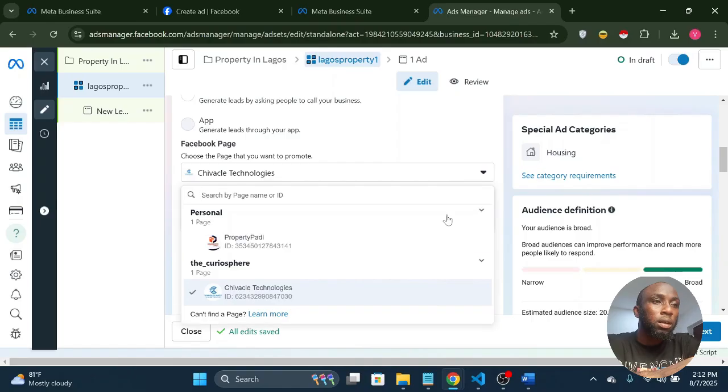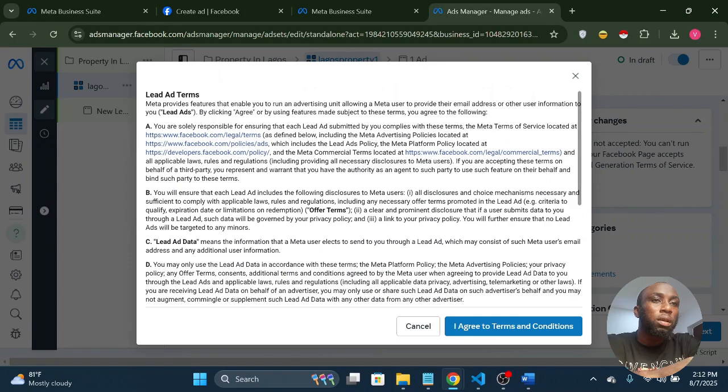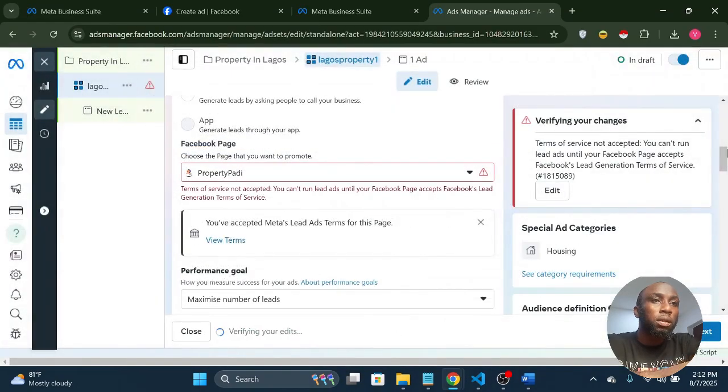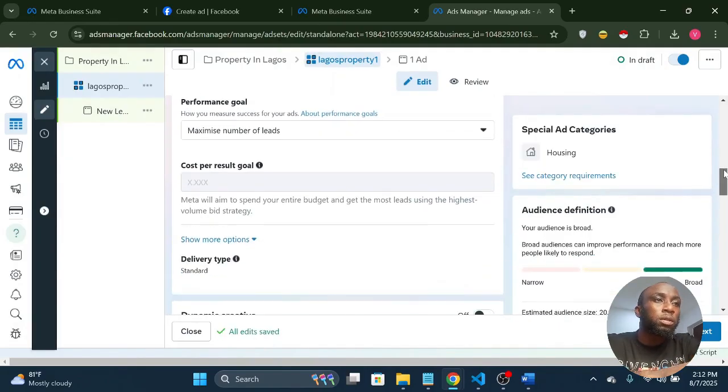So you pick your page, and then you agree to the terms and conditions of Facebook. You read through these terms and conditions, you agree, and yeah. So once you pick your page, you scroll down to this performance goal.